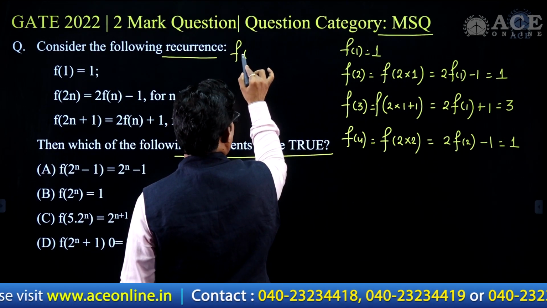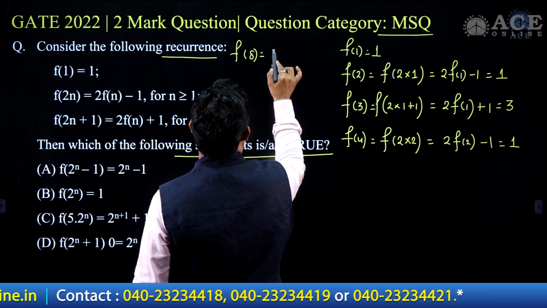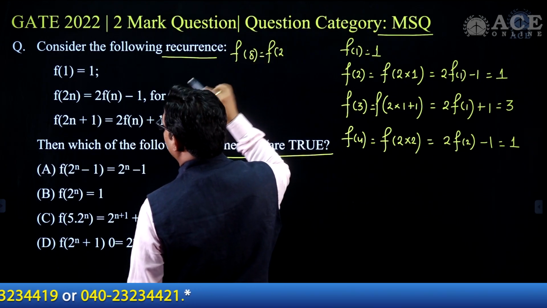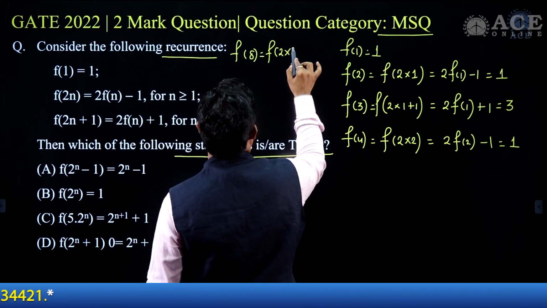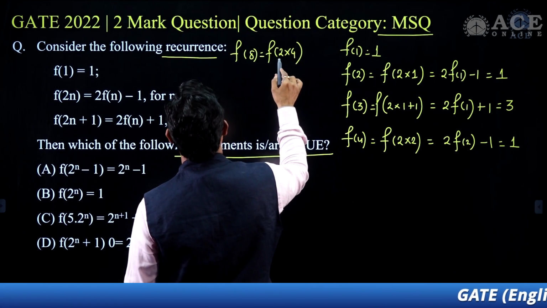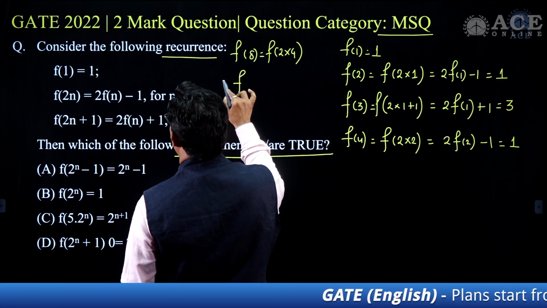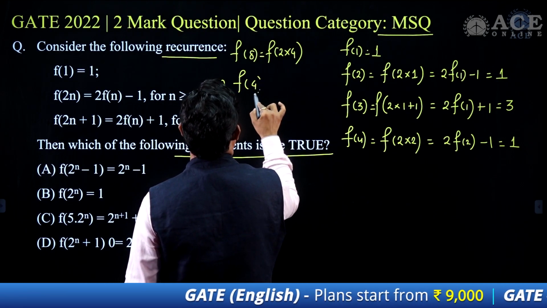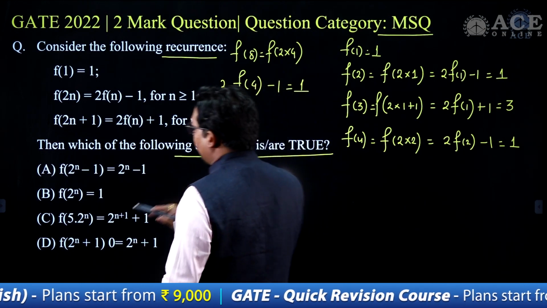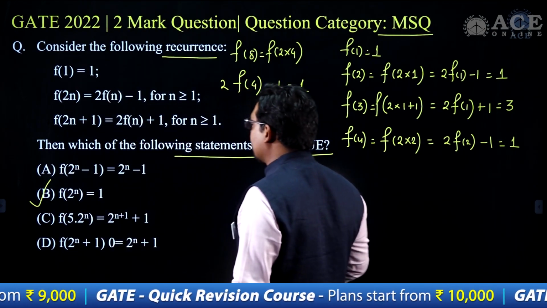So I'll just say f of 4, then I'll say f of 8 is f of 2 times 2 to the power 3, or in this case 2 times 4. I can write 2 times 4, and it will become 2 times f of 4 minus 1. F of 4 is coming as 1 and this is still 1. I have validated the first option. B is correct in this case.